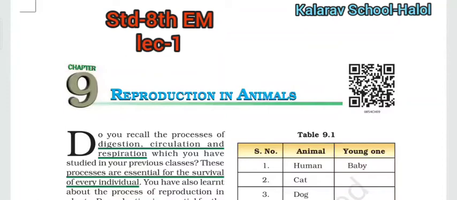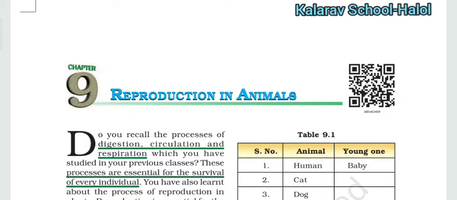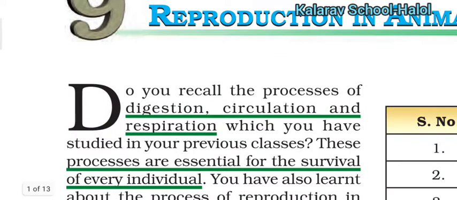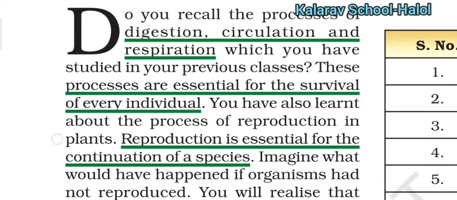Good morning students. Today I will teach class 8 chapter 9, that is reproduction in animals. As we know, there are different processes like digestion, circulation and respiration that we already studied in the previous classes. These processes are very essential for the survival of every individual.